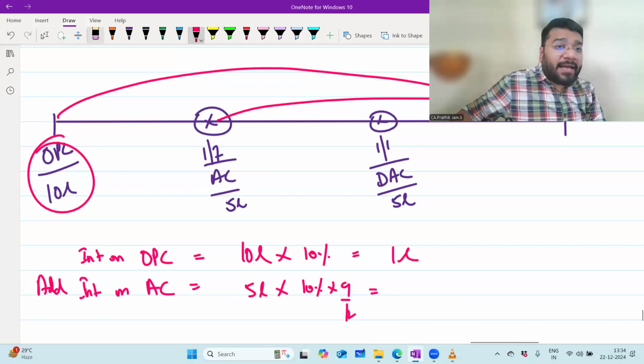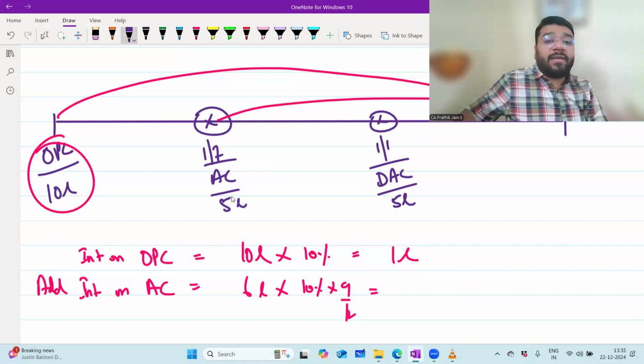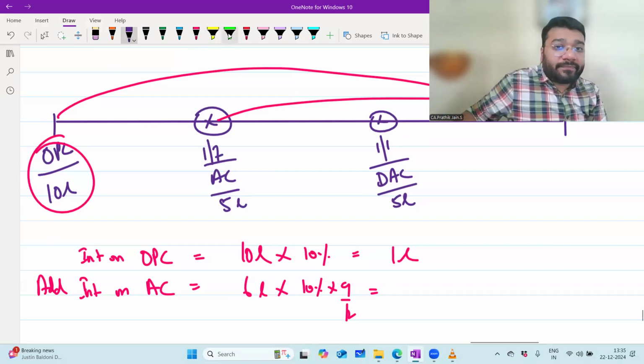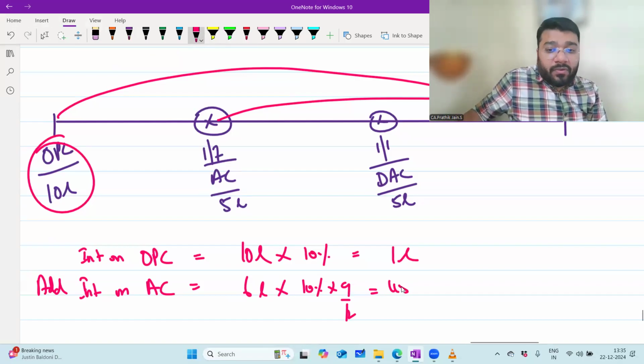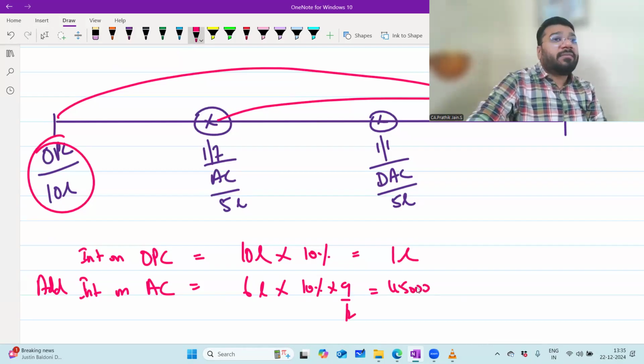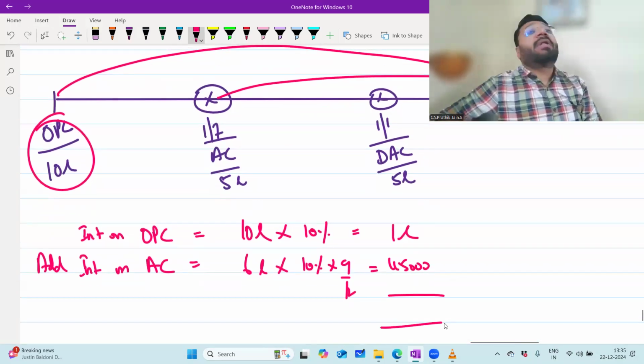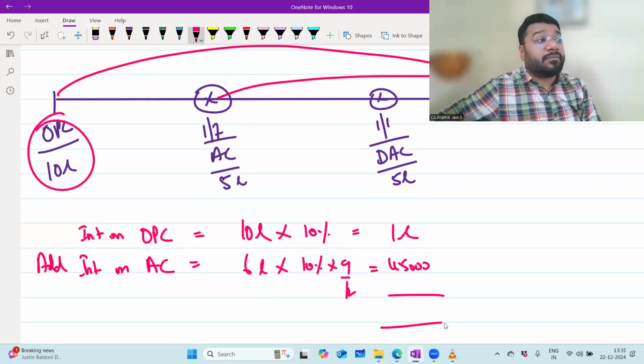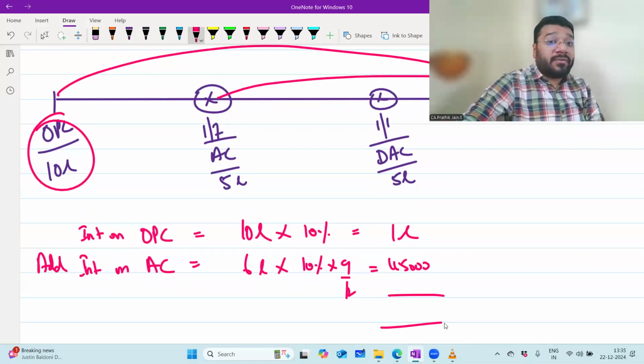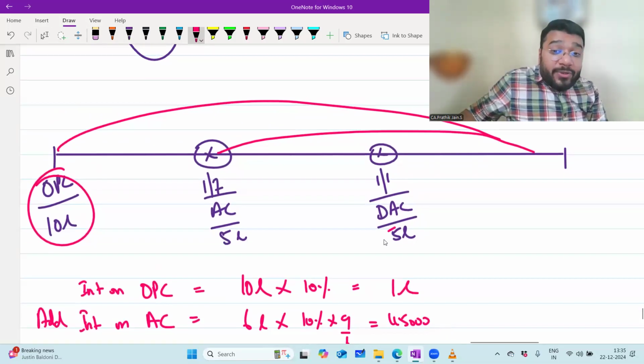Okay, if I make this 6 lakh, $45,000. 45,000. Correct? If you add these both, this is my total interest on capital, my dear friends, you are wrong. Tell me why wrong? 5 lakh rupees you withdrew.